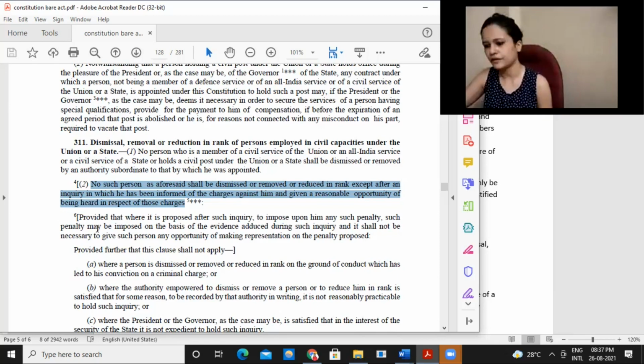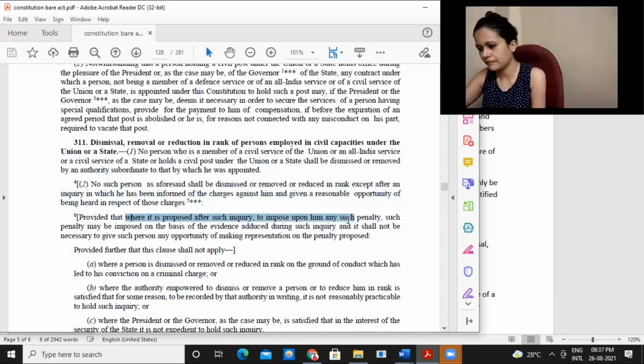Now here we have another provision: provided that where it is proposed after such inquiry to impose upon him such penalty, any such penalty may be imposed on the basis of evidence during such inquiry, and it shall be necessary to give such person an opportunity of making representation on the penalty proposed.